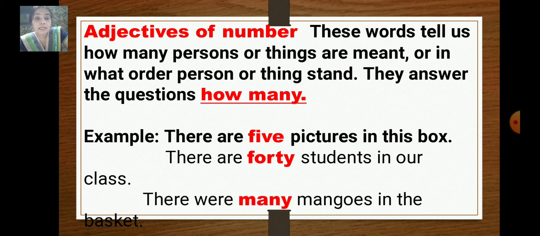There were many mangoes in the basket. So how many mangoes? Many mangoes. So this refers to an adjective of number. Also we can say, we have 10 fingers. Which is the adjective? 10. And what kind of adjective? 10 is a number. So it is an adjective of number.